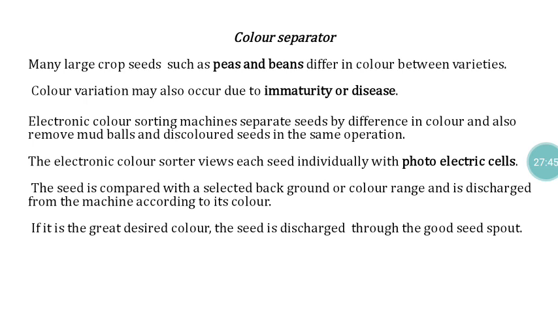The color separator has photoelectric cells, and the photoelectric cells are set with the original color of the seed material. The seeds go for scanning. Through scanning, it separates the original color material and removes the off-colored seed material. Through this process, we can remove other seed material, even mud balls and stones, because their color also differs from our seed material color. In that way we can separate the seeds.